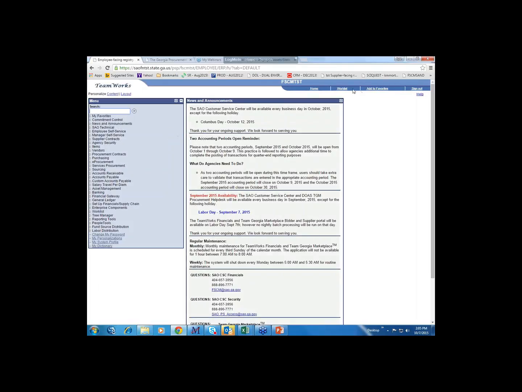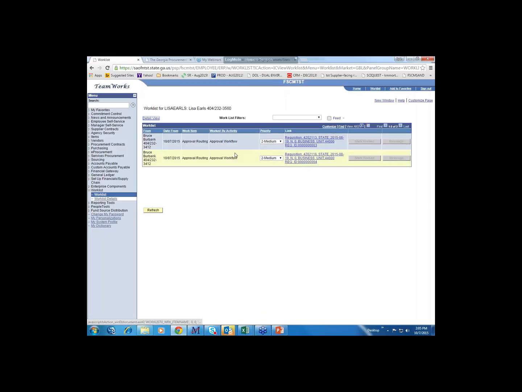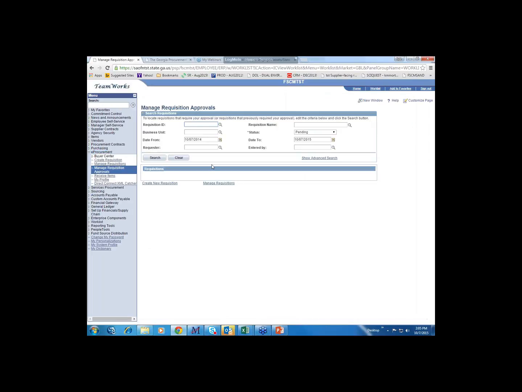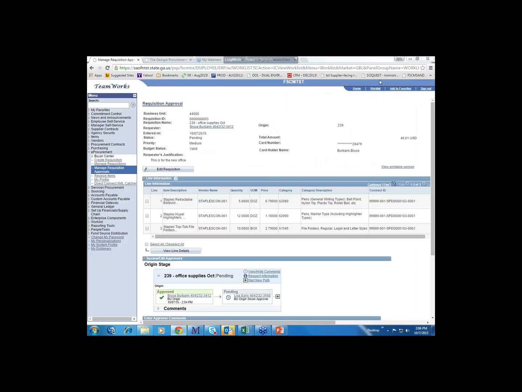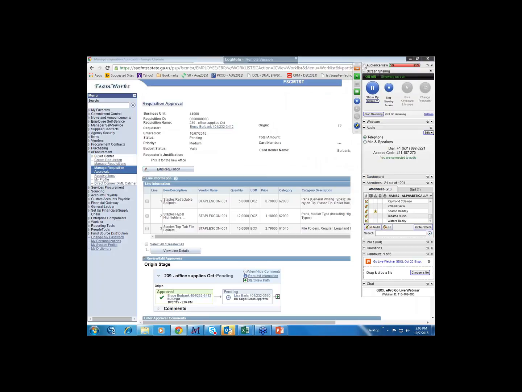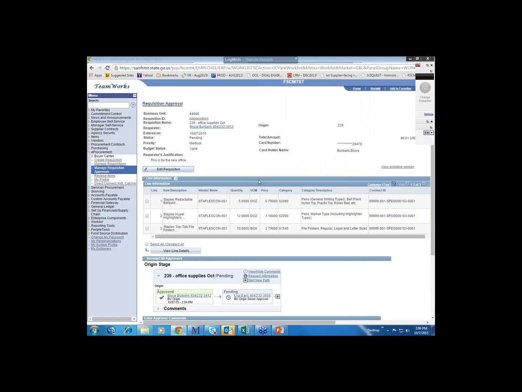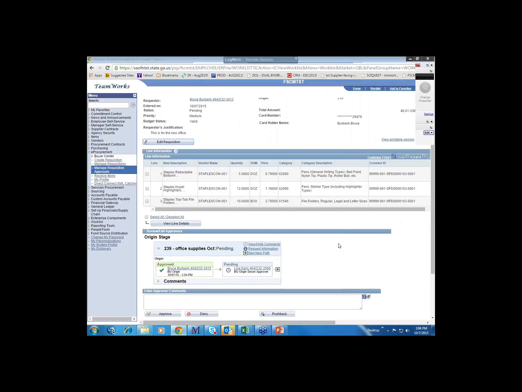So 2 different ways. I can come up to the work list and see the 2 requisitions that need my approval, or I come underneath eProcurement, Manage Requisition Approvals, and click on Search. I click on the rec ID, and I have the exact same functionality as the first approver.